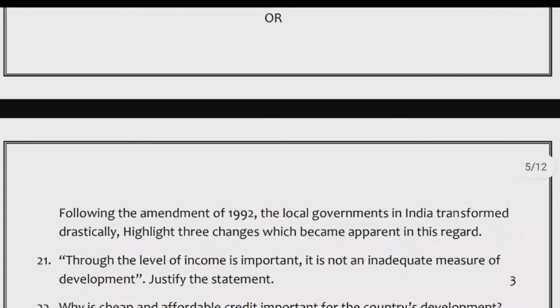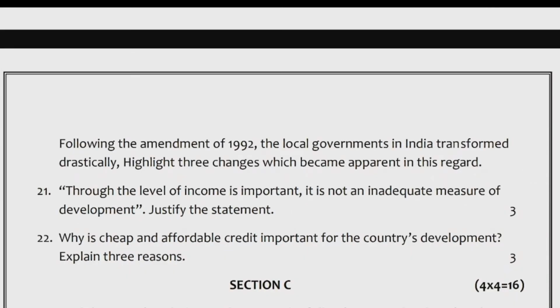21. Though the level of income is important, it is not an inadequate measure of development. Justify the statement. 22. Why is cheap and affordable credit important for the country's development? Explain 3 reasons.